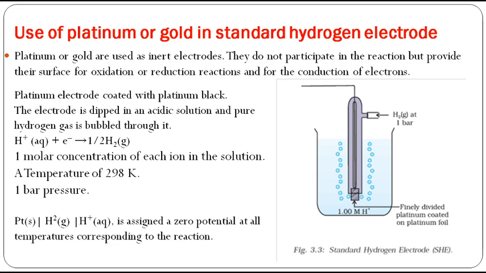That means it is a good oxidizing agent. It can undergo reduction. If a species can undergo reduction very nicely, it can act as a good oxidizing agent. Is it not? Oxidation means what? You have to recollect each and everything. Loss of electron is oxidation and gain of electron is reduction.